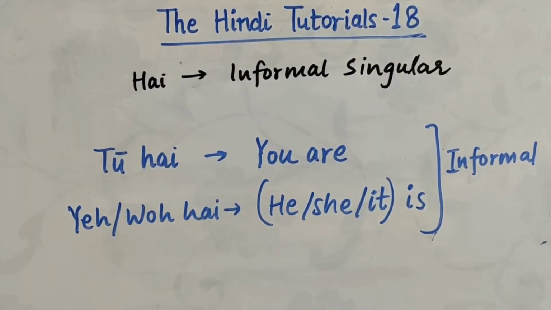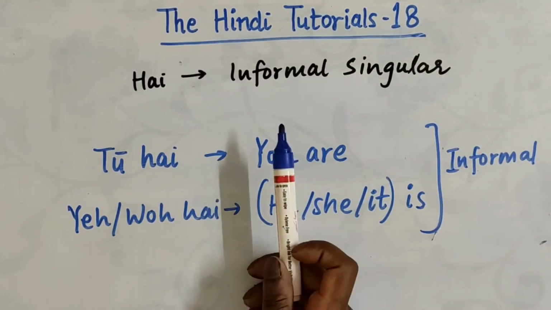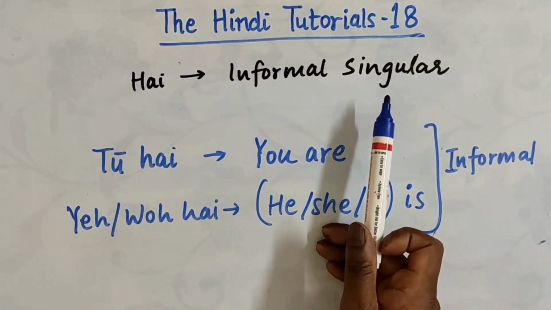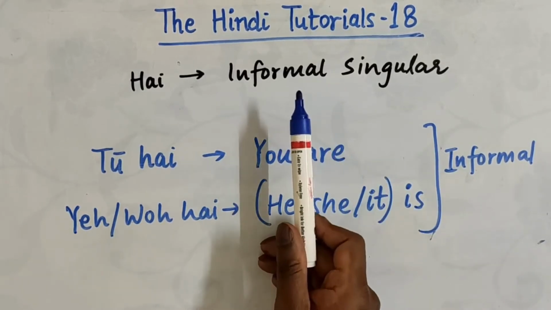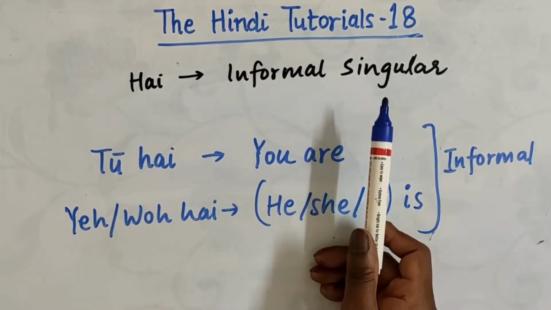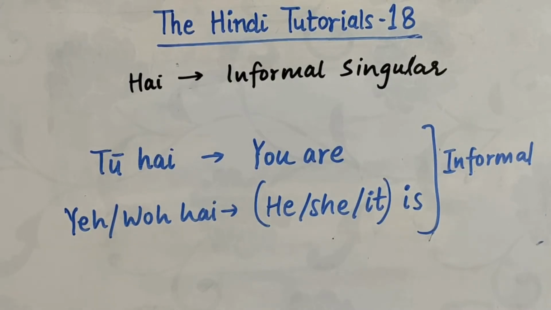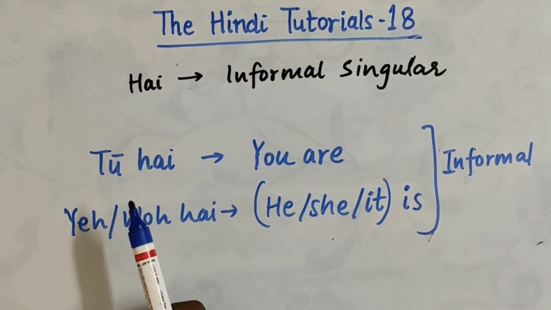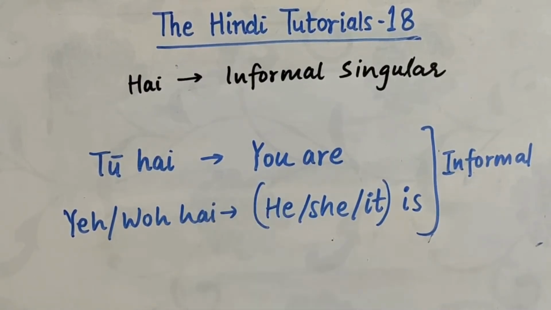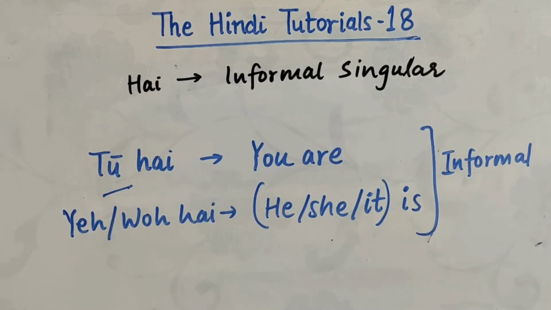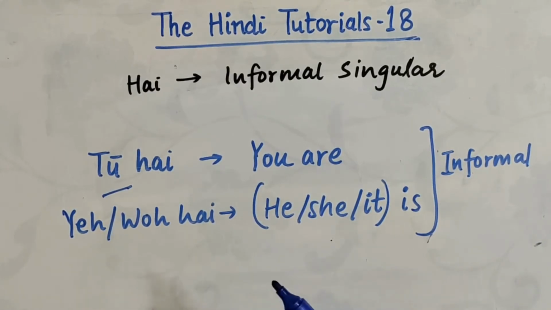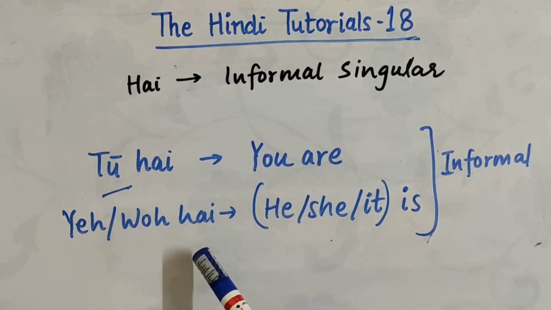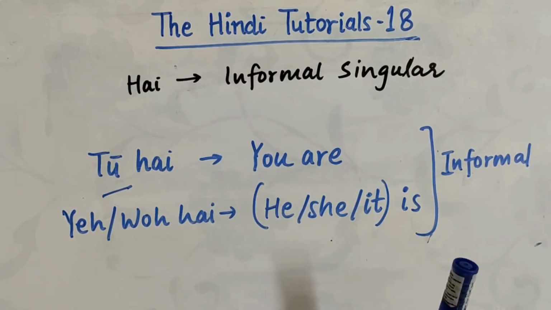है is used in all the informal singular cases. ठीक है? It has to be informal and it also has to be singular. Now, hai comes with tu. Tu hai means you are. You can use the word tu only with a person who has a very close relationship with you. They can be your younger siblings or they can be your close friends. ठीक है? Hai is also used in third person.